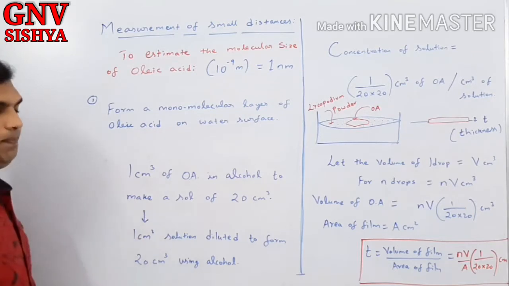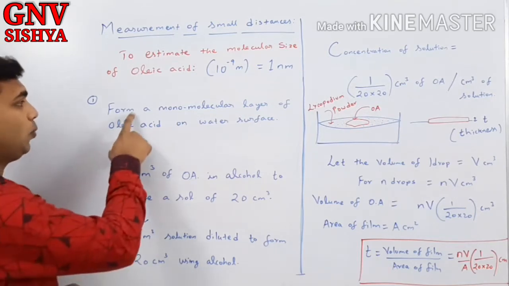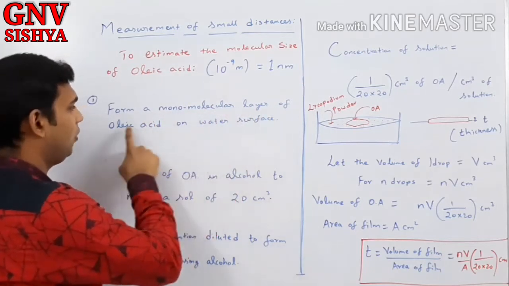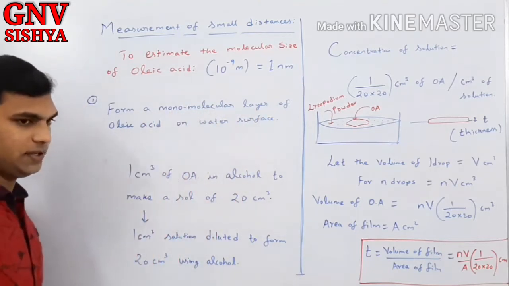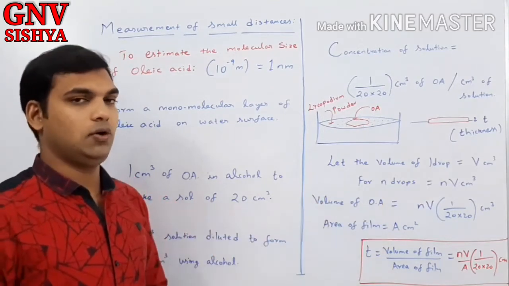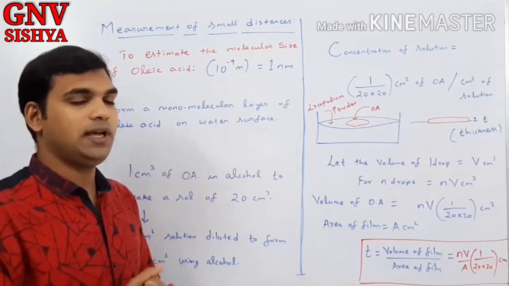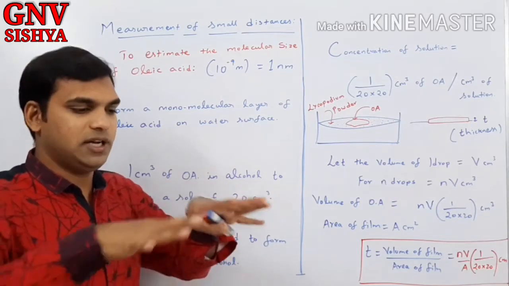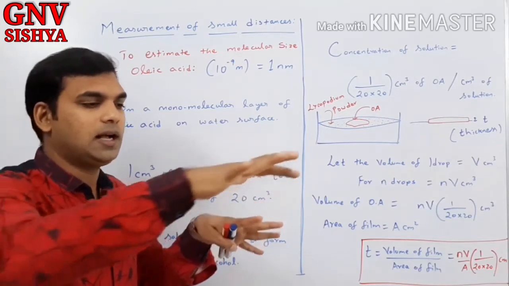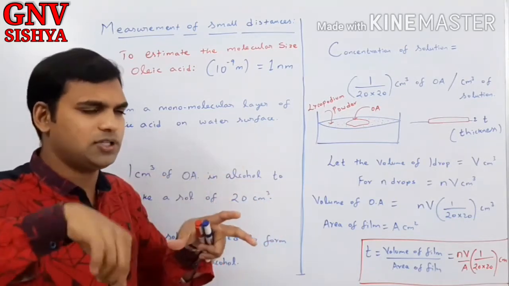Now the first step in this process, or the idea behind this, is to create a monomolecular layer of oleic acid on the water surface. So you're going to take a big trough of water and add a few drops of oleic acid to it, and this oleic acid will spread out. By its nature it will spread out to form approximately a circular layer.